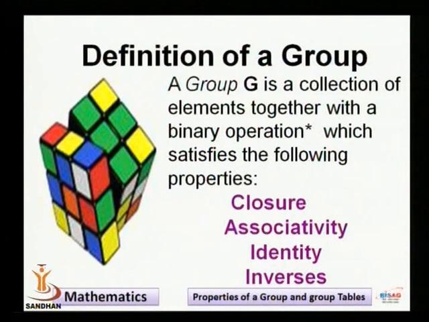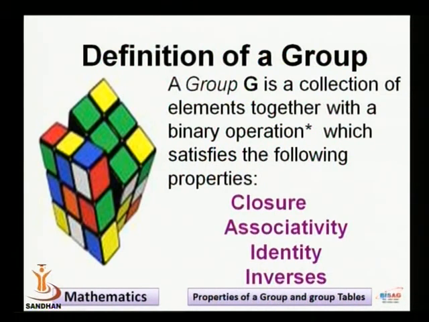Group means it's a collection of elements with a binary operation star which satisfies the following properties. These properties are known as closure property, associativity, identity and inverse. Means operation star is a binary operation, which itself is a closure property.